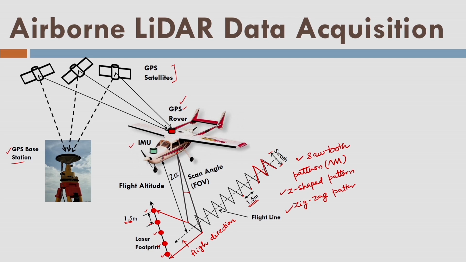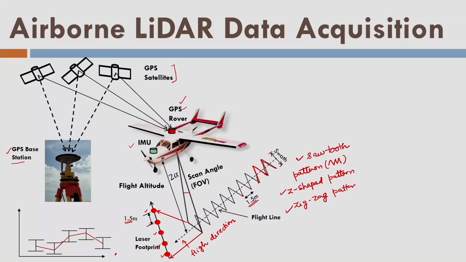See, there are so many lines here. In each line we have, let us say, 5 points or 5 laser pulses hitting the ground surface, and they are reflected back by the ground surface. We are recording the coordinates of each and every pulse point. So, these are indicating the elevation of a point with respect to some datum surface. So, let us say Z1, Z2, this is Z3, Z4 and Z5 here. These boxes from here to here are indicating the uncertainty in the Z value of the topography or the point on the ground surface. So, this is a typical example of an airborne LiDAR data acquisition.